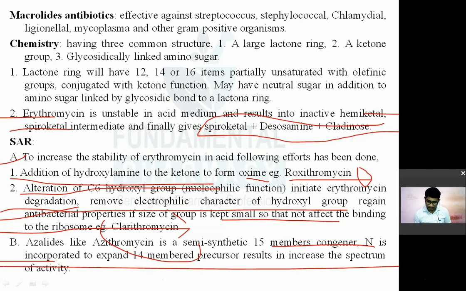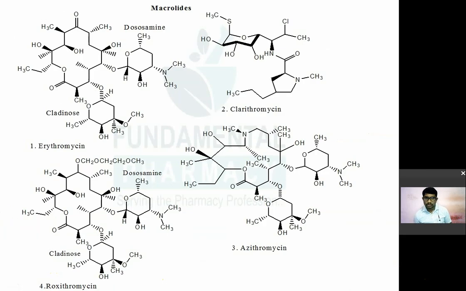Okay. Now structure of macrolides. So first structure is of erythromycin. ये जो structure है erythromycin का है पूरा. So you can see this is known as a large lactone ring. Lactone ring रहेगा. ठीक है. अमाइनो शुगर रहेगा ये. देखिए डेसोसामाइन.